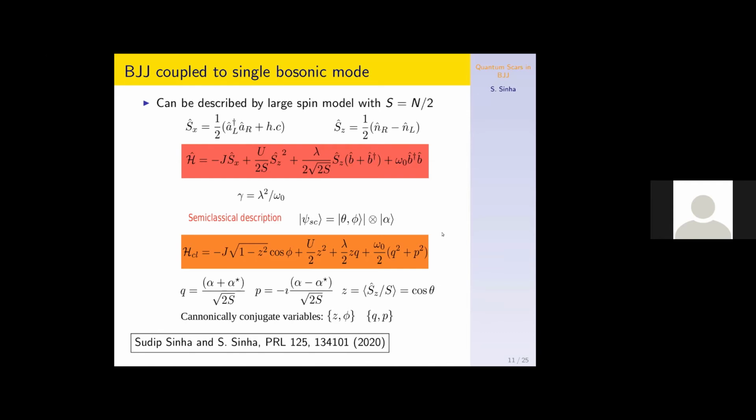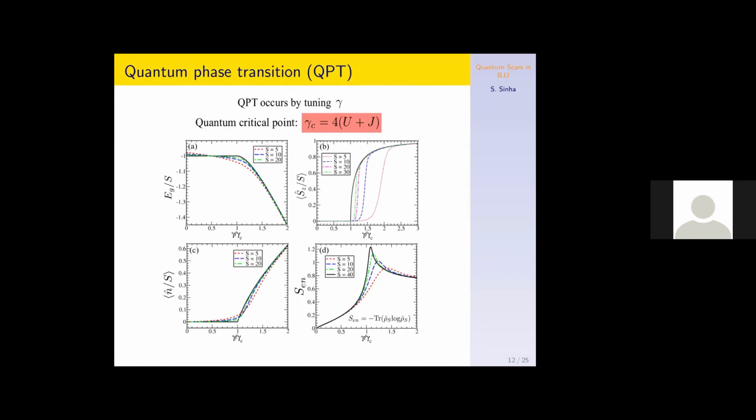The interesting thing is that although the isolated Bose-Josephson junction does not show any type of quantum transition, when it is coupled to the external bosonic mode, it is somewhat similar to the Dicke model, and it shows a Dicke-like quantum transition. There is some critical coupling strength, gamma C, above which a spontaneous imbalance will be generated in this system.